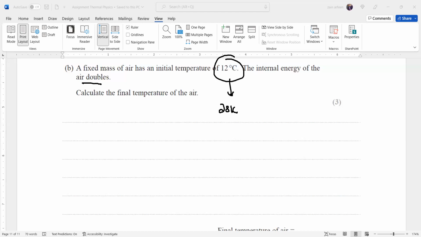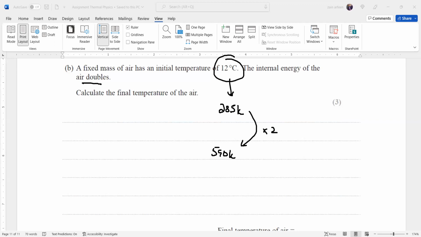So if 285 Kelvin is there, what is the double of 285? This will be 570 Kelvin. So the final temperature will be 570 Kelvin.